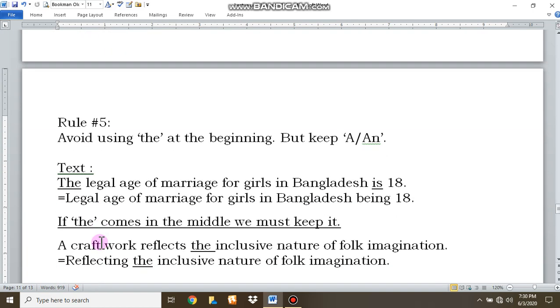See number 5. Avoid using the. Don't use the at the beginning of your answer, but you can use a or an. See the text. The legal age of marriage for girls in Bangladesh is 18. Here we shall find two rules. One is the. See the answer. I have dropped the. So the answer is only legal age of marriage for girls in Bangladesh, and there it has been being 18.